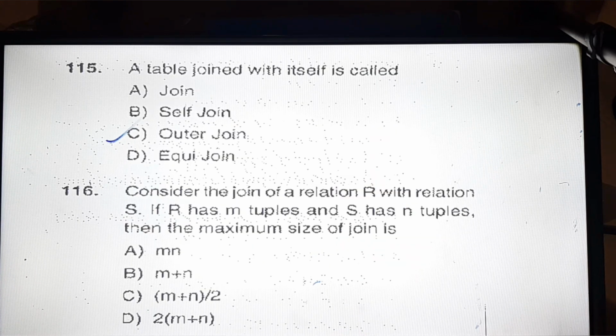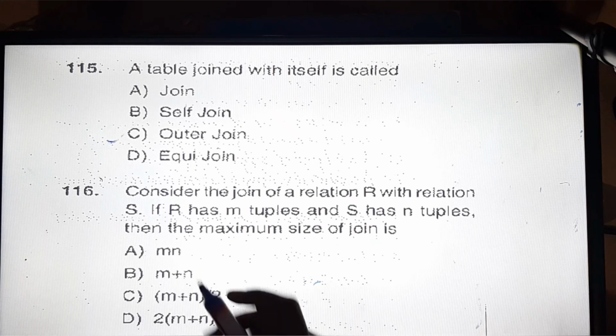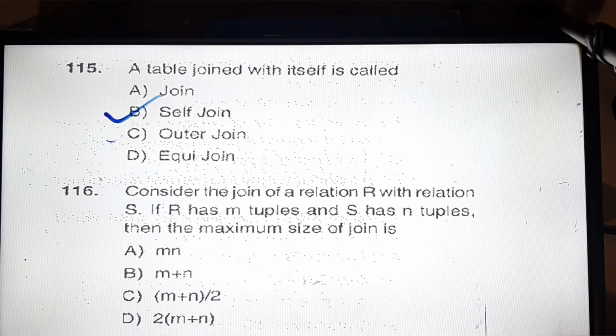Now, a table joined with itself is called a join, A, B you can say self join, C is an outer join, and D is equi join. Okay, so now definitely the answer will be B, self join, because it is a table joined with itself, this is called self join. Now next question, consider the join of relation R with relation S. If R has m tuples and S has n tuples, then the maximum size of the join is. So this is a very important question that we should be solving.